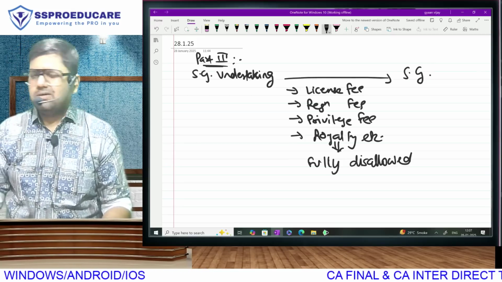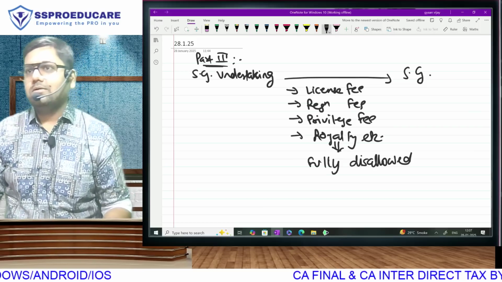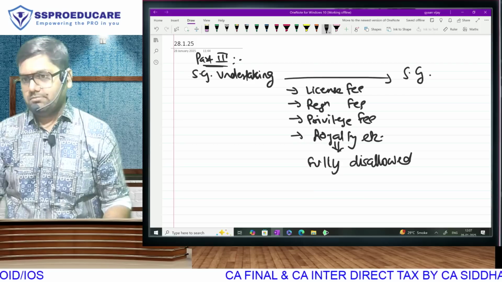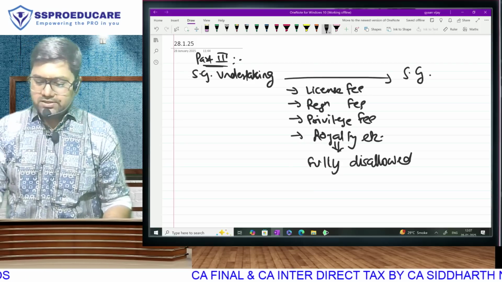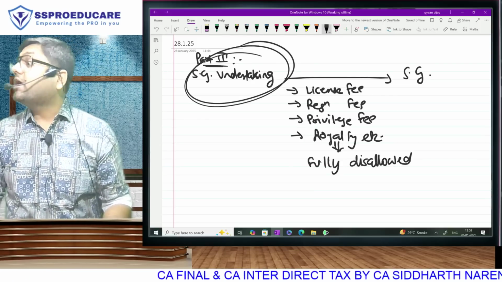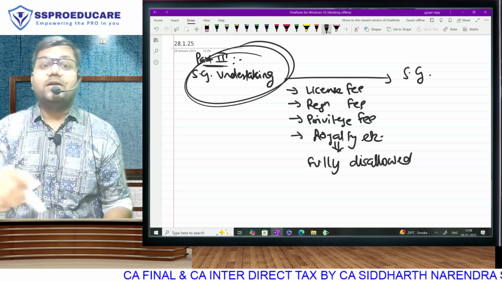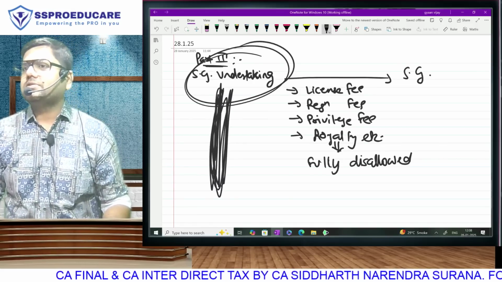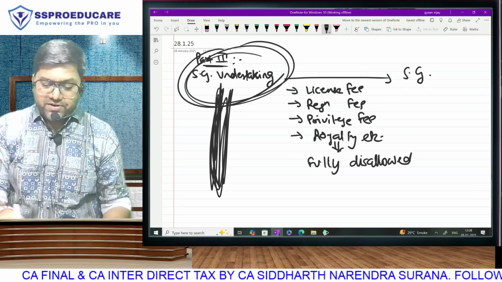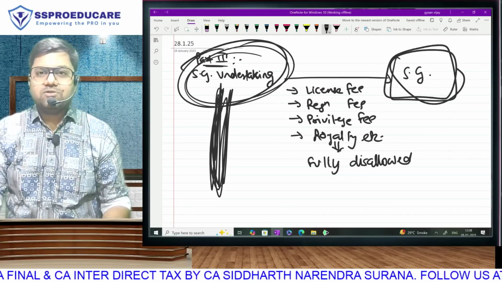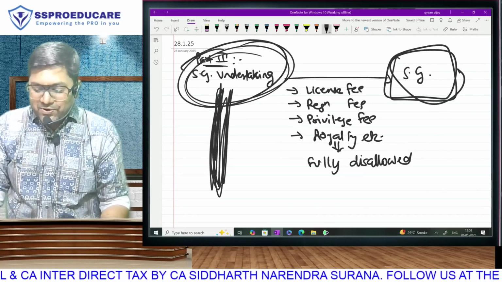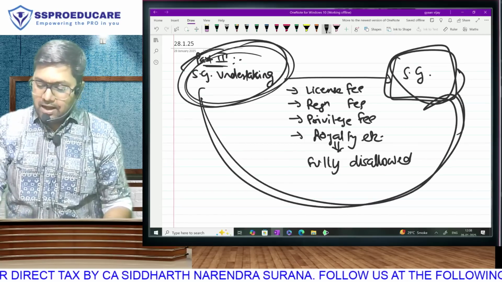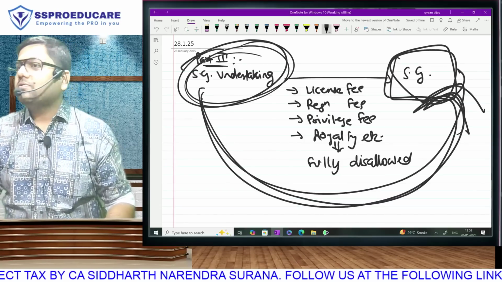There is a hidden secret here. Who is the biggest shareholder of this organization? The state government. This organization has earned lots and lots of profits. The moment the profits came, the state government was like, wow, profit, wow. I want this money. I want this profit from year to year.